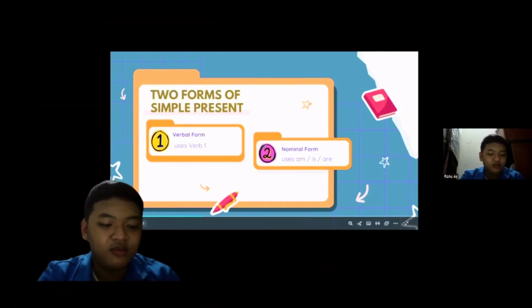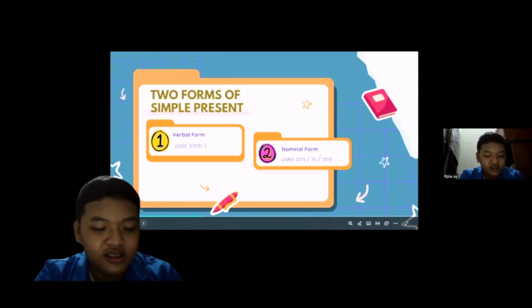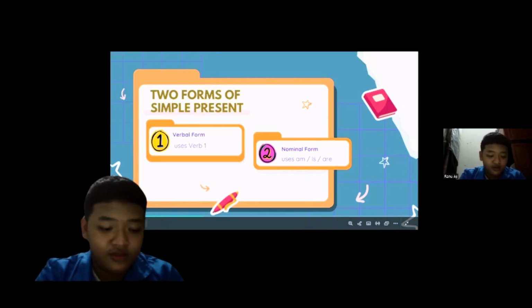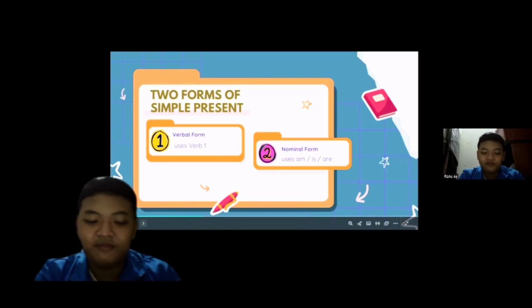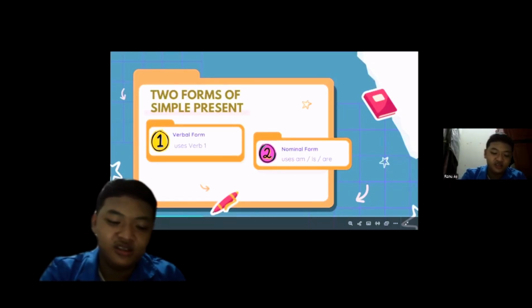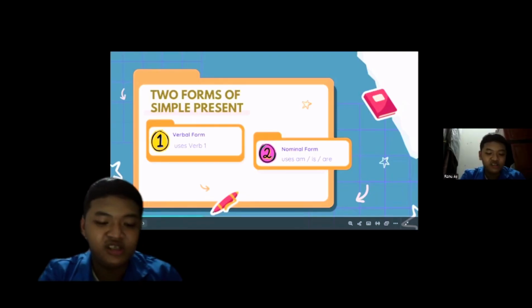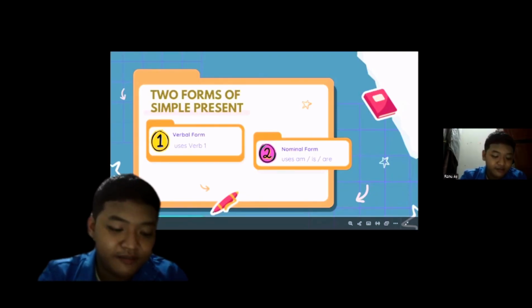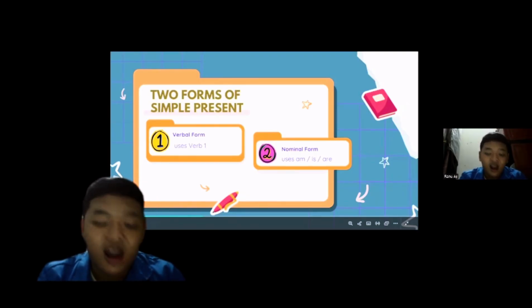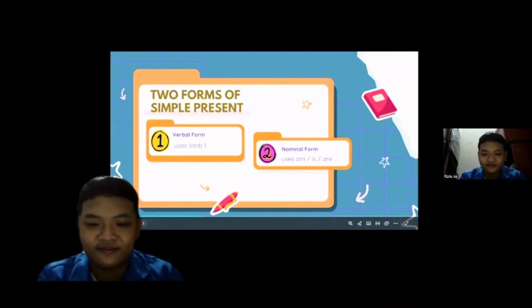There are two main forms of the simple present. The first one is the verbal form, which is the base form of the verb, or verb one. The second one is the nominal form, which uses am, is, or are.